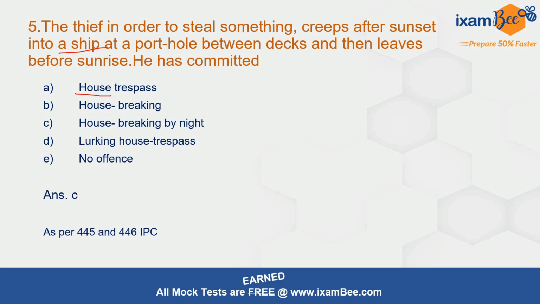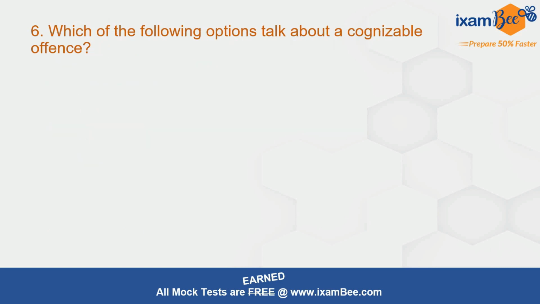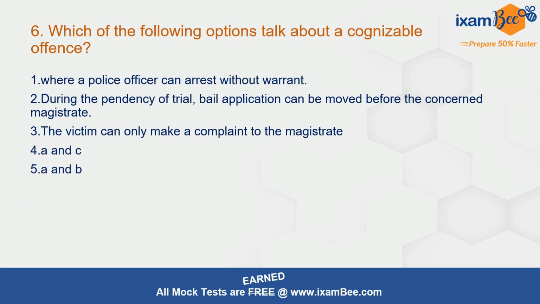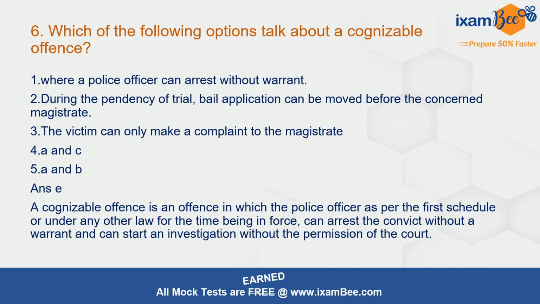Now moving to CrPC, which of the following options talk about a cognizable offence, where a police officer can arrest without warrant. During the pendency of trial, bail application can be moved before concerned magistrate. Victim can only make a complaint to magistrate. A and C, A and B. Correct answer here is E. A and B talks about cognizable offence.